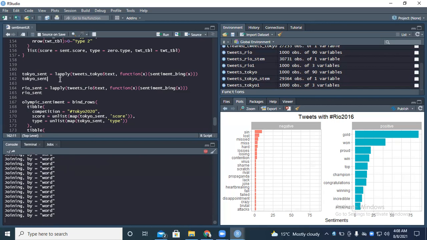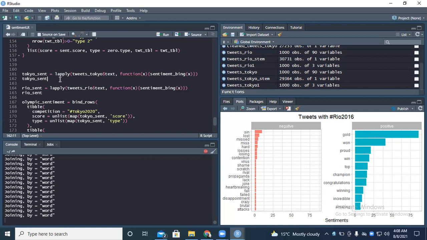So that is a look into sentiment analysis using R with what is happening currently, that is the Olympics 2020. And we are comparing it a step back with the last Olympics that was Rio 2016, that happened 5 years back. So we've actually observed some of the differences.